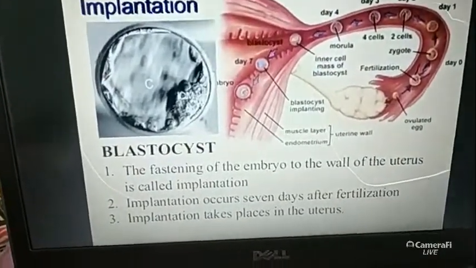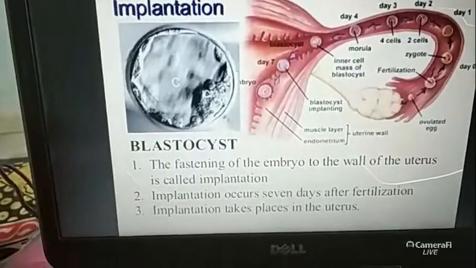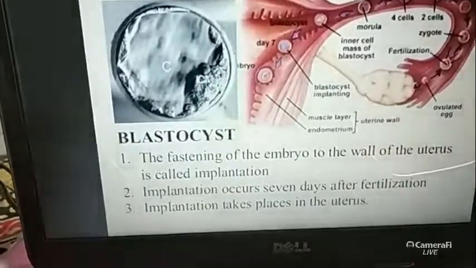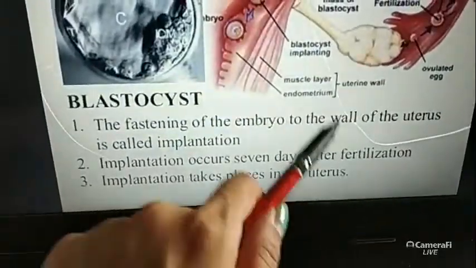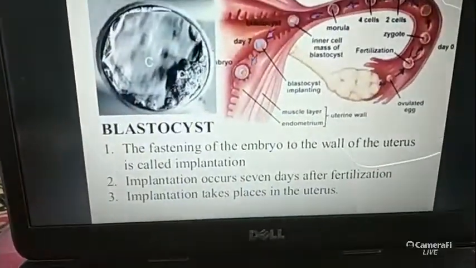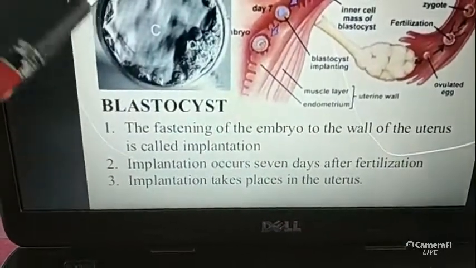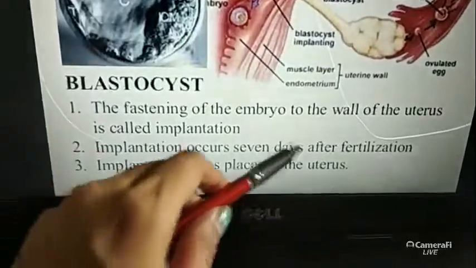The endometrium is the innermost lining of the uterus where the implantation process takes place. Implantation occurs 7 days after fertilization. When the fertilization process passes 7 days, then the implantation process takes place, and implantation takes place in the uterus.